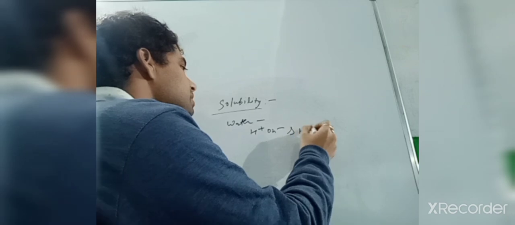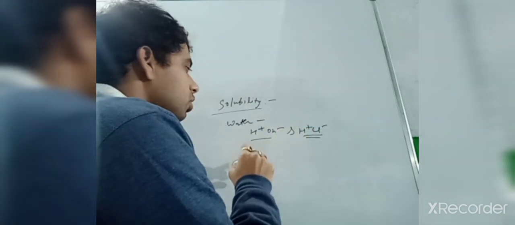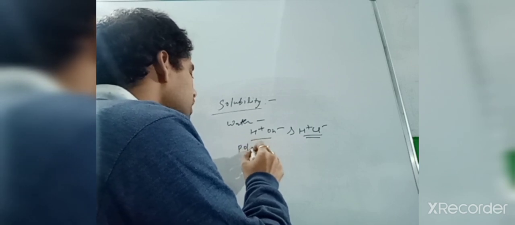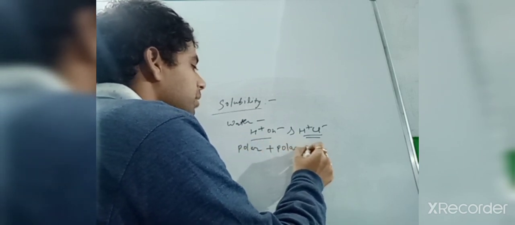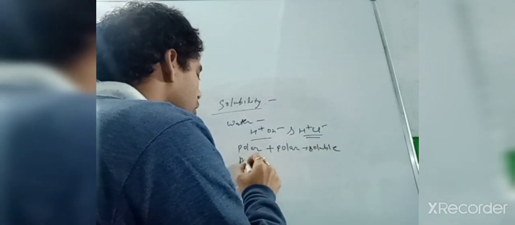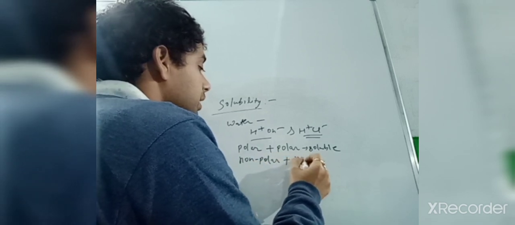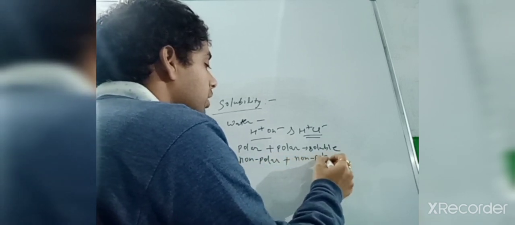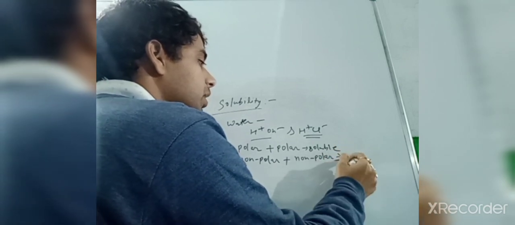In this one, H plus Cl negative is soluble. Why is it soluble? Because polar plus polar will be soluble. And non-polar is soluble in non-polar only. So soluble, here we can write soluble again.